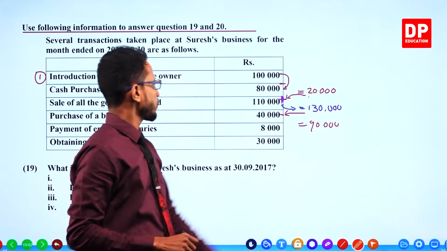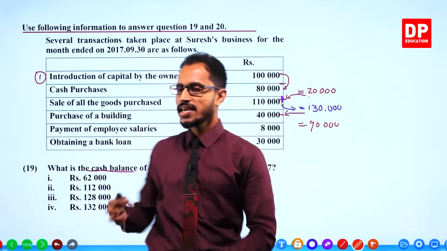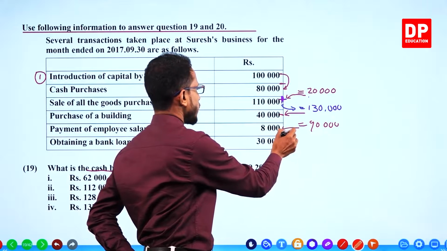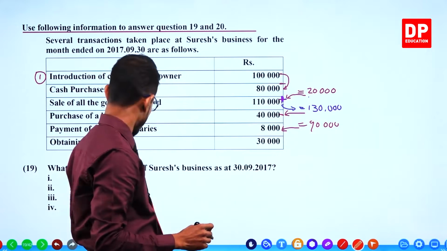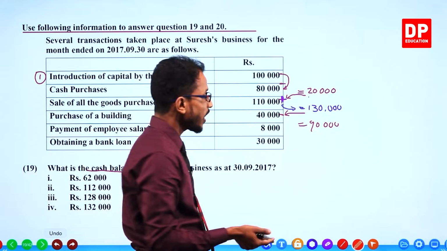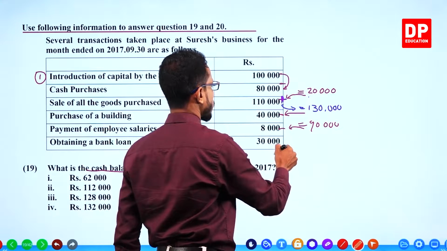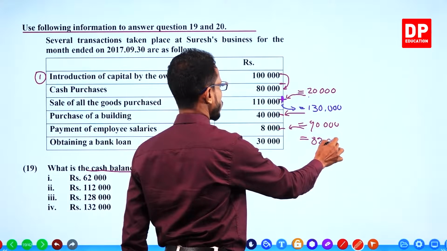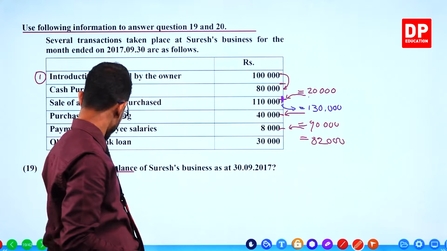It becomes 90. Next, payment of employee salaries, again spending cash. Out of 90, this should be 8,000, not 80,000. 8,000 should be subtracted. Then it becomes 82,000, 90,000 minus 8,000.